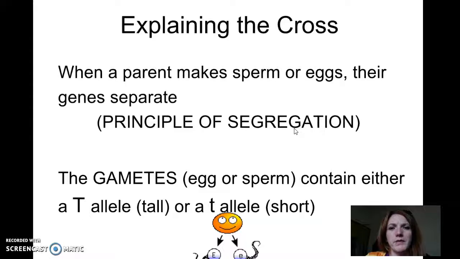That's also a process that we talked about, crossing over. Remember the little pieces of the chromosomes that exchange genetic material that gives us all this genetic variability. And so when you have the principle of segregation, when you have all those different genes that are going to separate into your chromatid pieces that are going to go into the egg or the sperm, that gives us lots of genetic variability so that you get some of the genetic information from the mom and some of the genetic information from the dad.